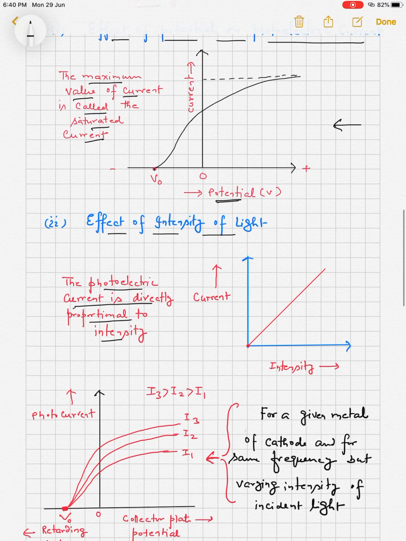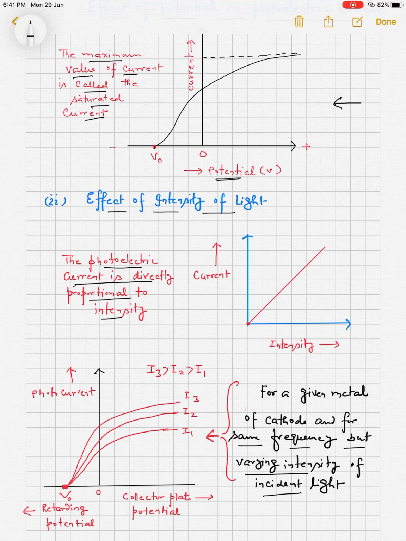Again, a graph is drawn for a given metallic cathode and for the same frequency but varying intensity of incident light. Light of the same frequency is incident but the intensity is different. So for three different intensities I1, I2, I3, the graph is drawn. Here I3 is greater than I2, and I2 is greater than I1.